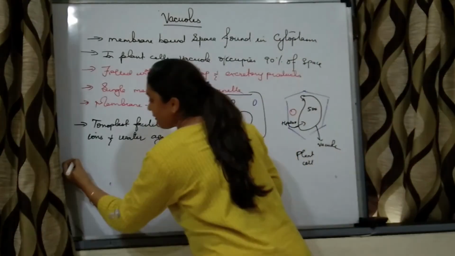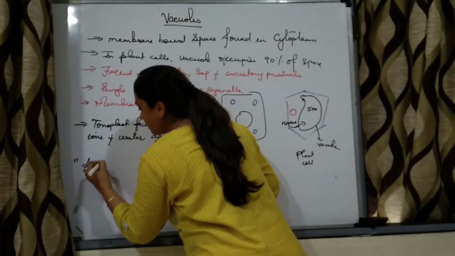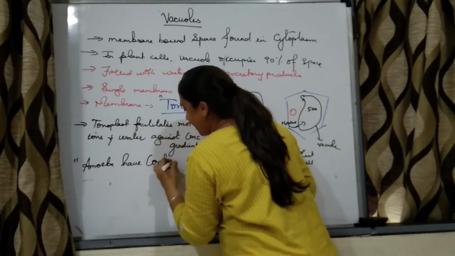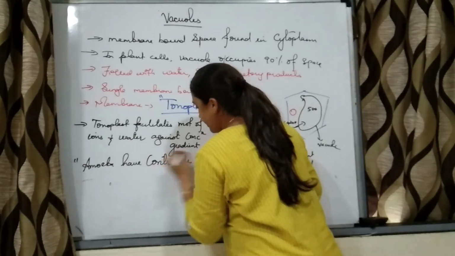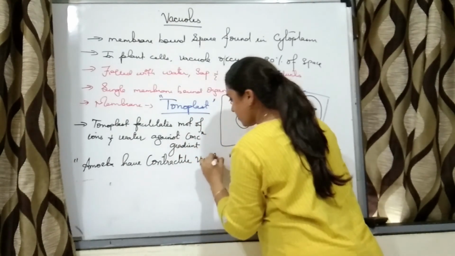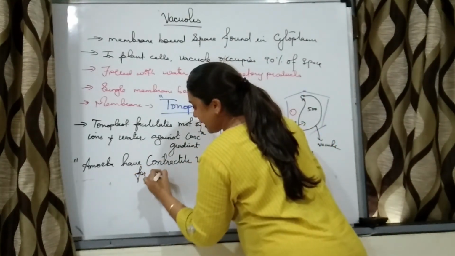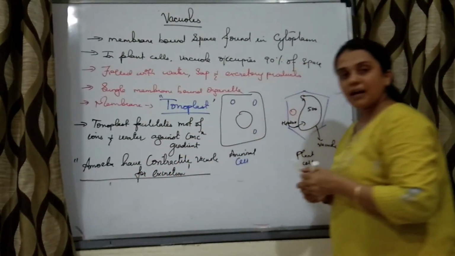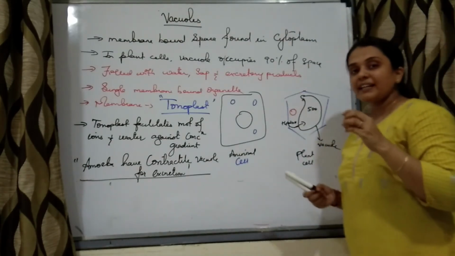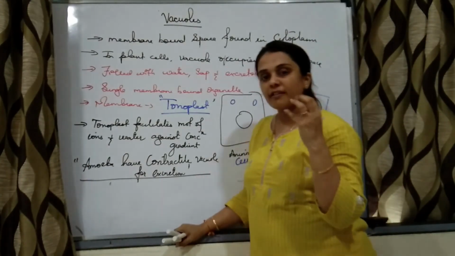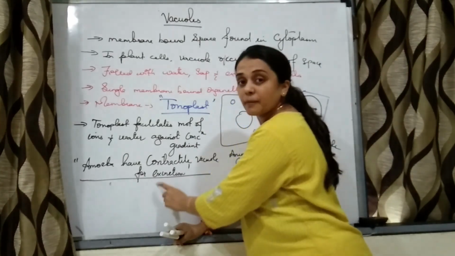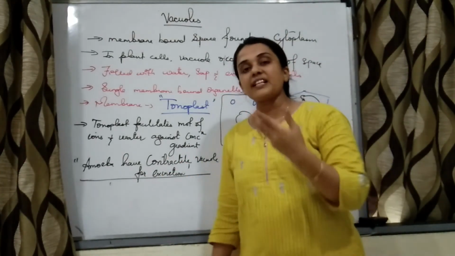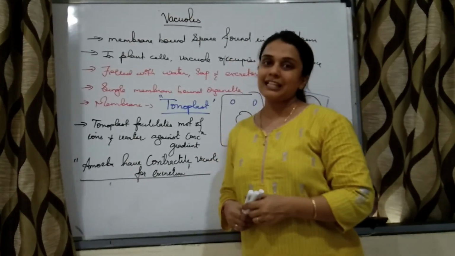Right? Amoeba, very important. Amoeba have contractile vacuole for excretion. The vacuole keeps on contracting, and the purpose for which the contractile vacuole is present is the process of excretion, for removing the waste products.